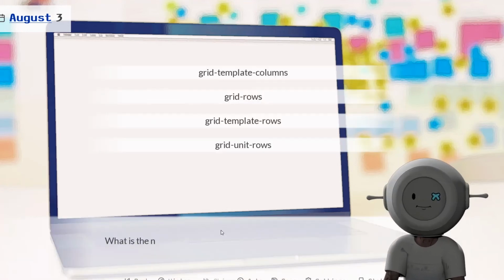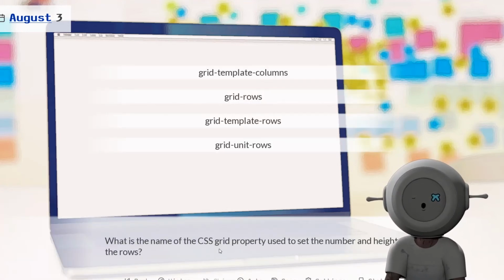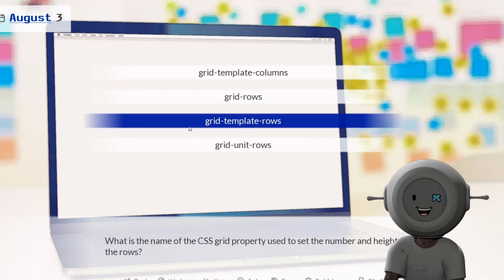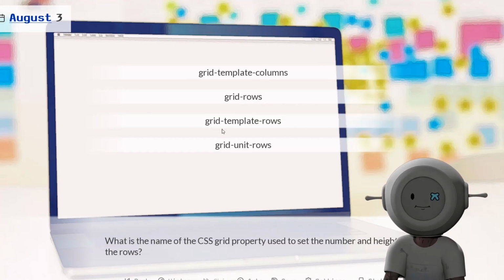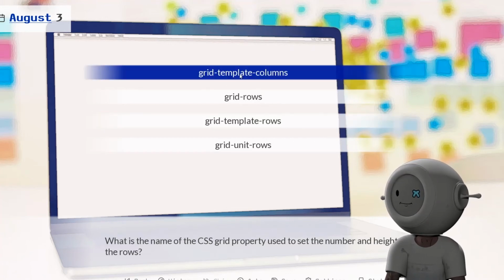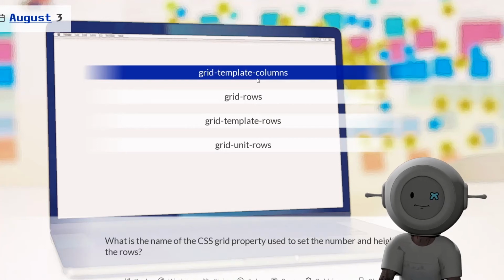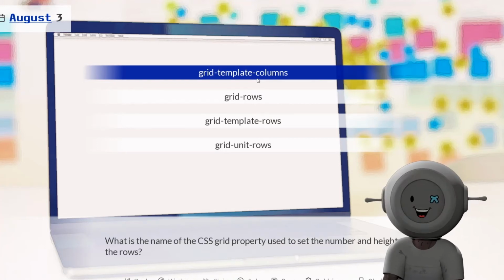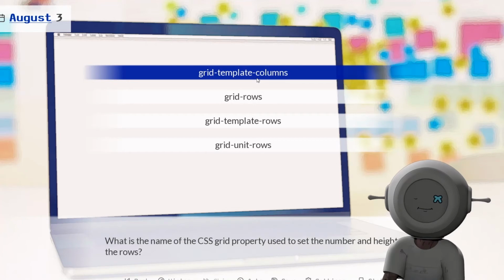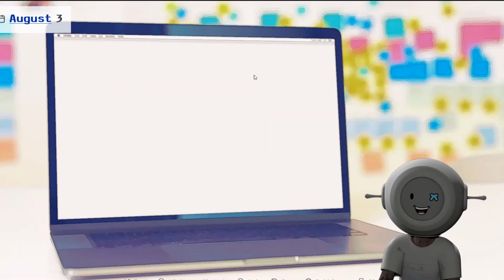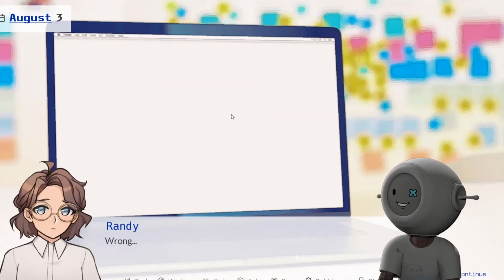First question. What is the name of the CSS grid property used to set the number and height of the rows? Number... Okay. This seems right. Grid template and columns. I'm gonna go with this. I'm wrong. Oh my gosh.